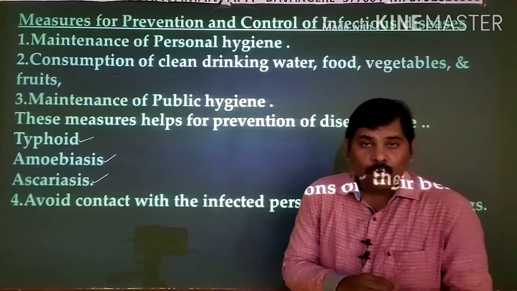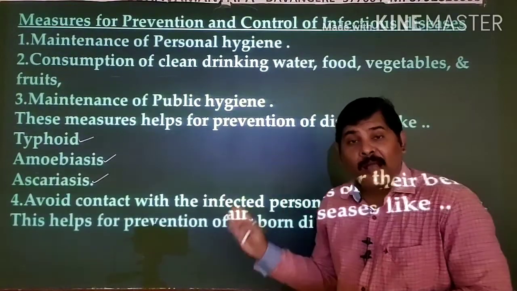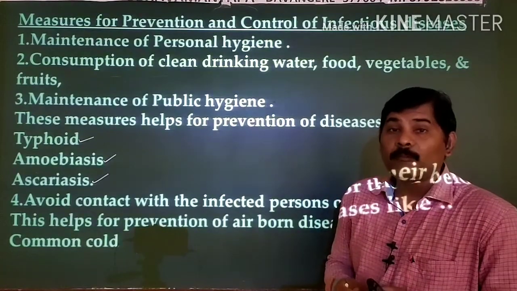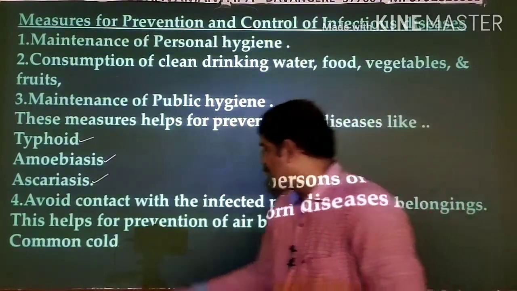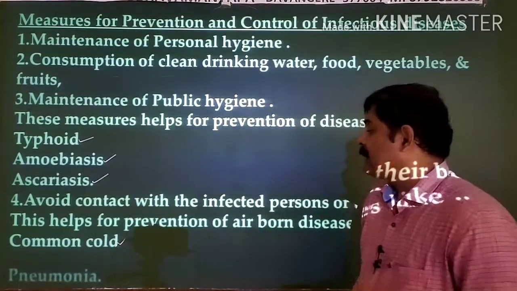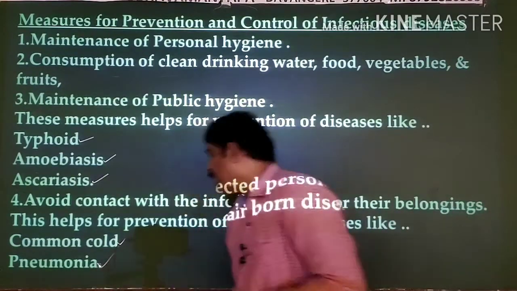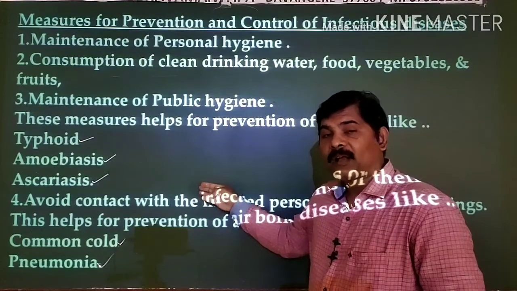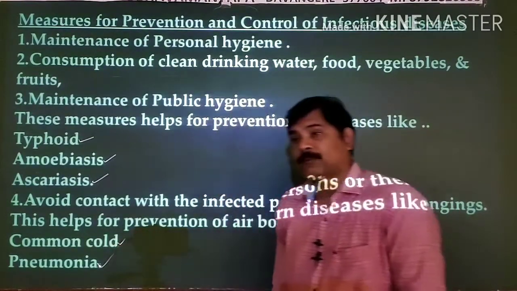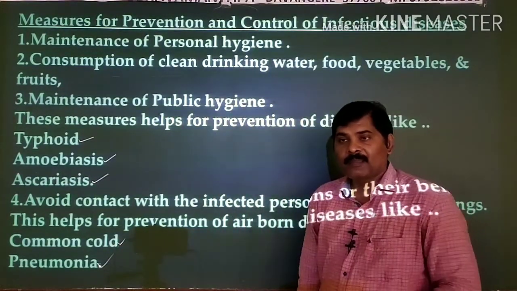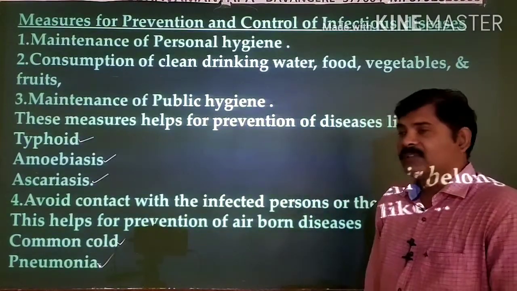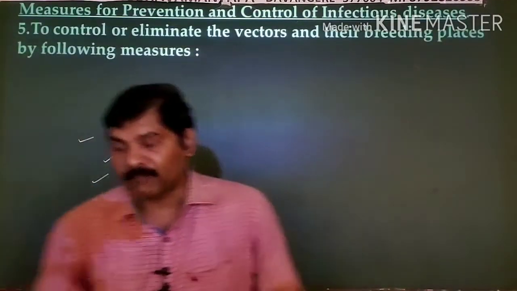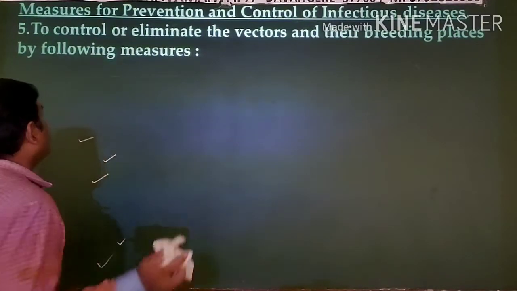When you do so, certain kinds of diseases like the common cold and pneumonia can be prevented from spreading. Common cold is one thing, thereafter the pneumonia. By following the precautions mentioned here, we can avoid these two types of diseases. Clear? Next to this, you have to follow some other prevention methods. Let us see what they are.